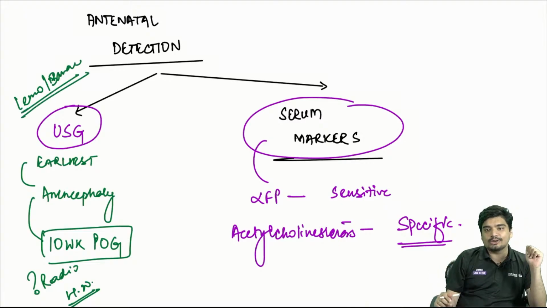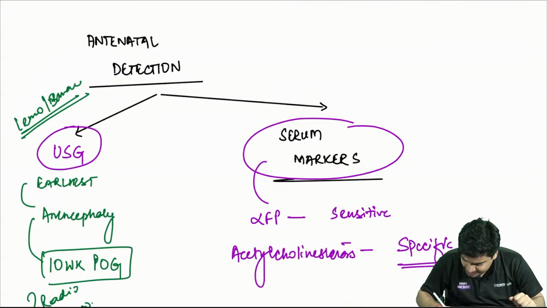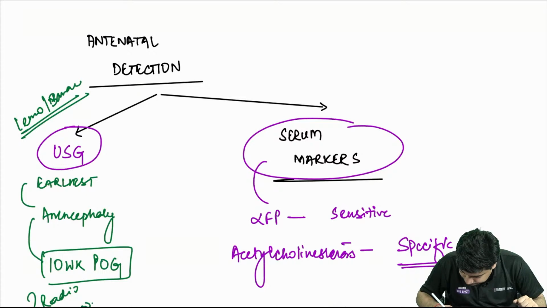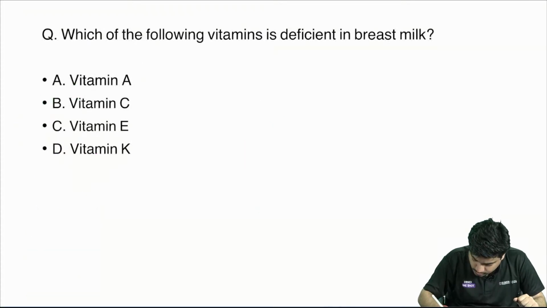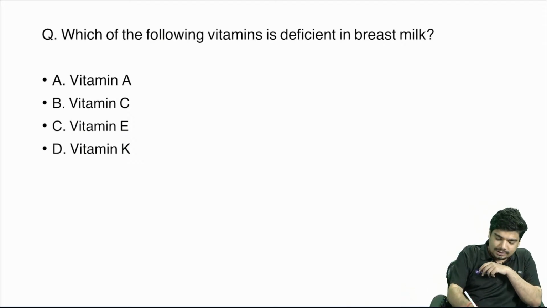That's how you integrate also. All right. So this is your neural tube defects. Now we come to breast milk.